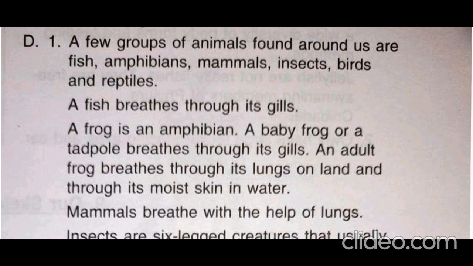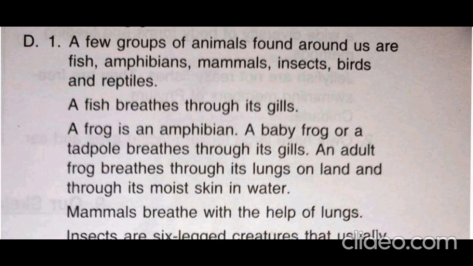First, the long question answers are given on page number 80, Chapter 8, Animals Everywhere, question D. Answer these questions. Question 1 in your textbook: Name a few animals found around you. Write one characteristic feature of each animal.